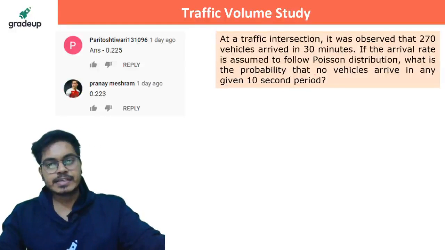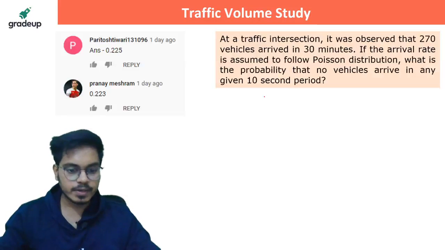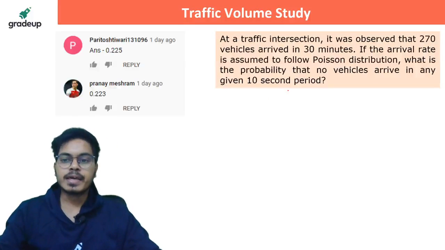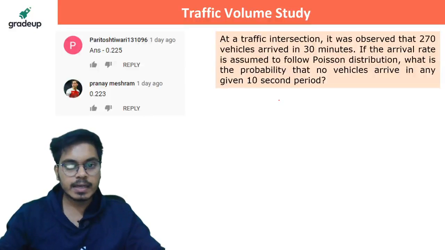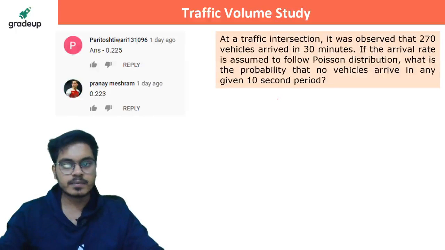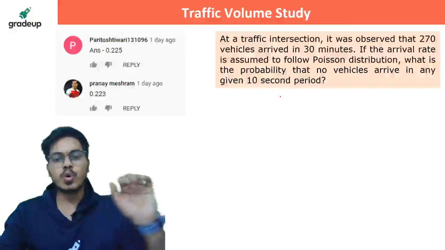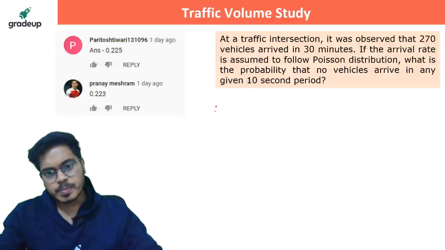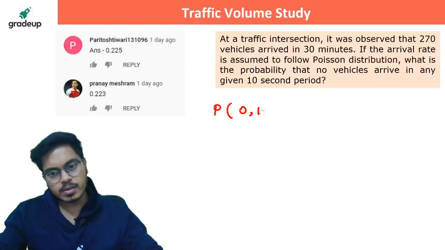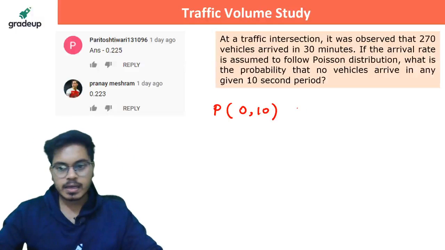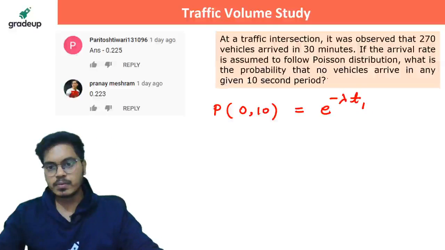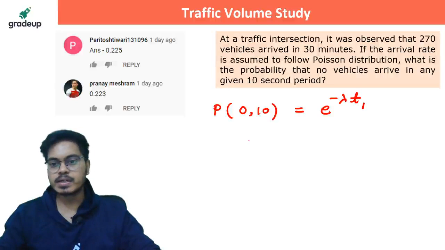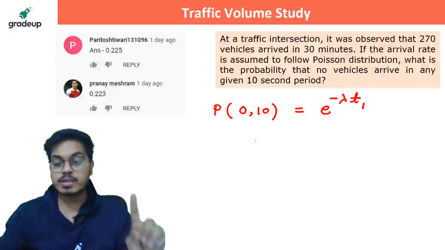At a traffic intersection, it was observed that 270 vehicles arrived in 30 minutes. If the arrival rate is assumed to follow Poisson distribution, what is the probability that no vehicle arrives in any given 10-second period? Basically you need the probability of this, and that would be e^(-lambda T1). T1 is 10 seconds and lambda is your vehicle arrival rate, but that should be vehicles per second.